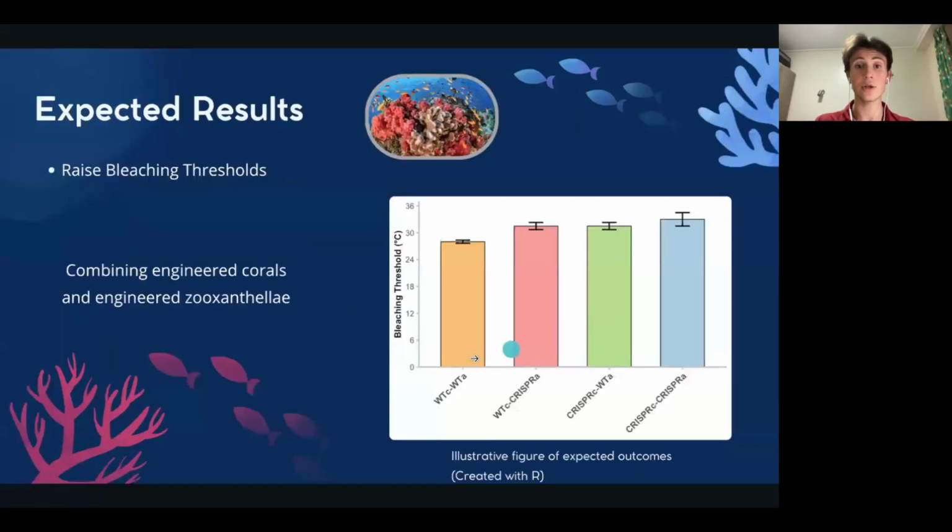Our final intention is to achieve higher bleaching thresholds so that corals and their symbionts are more resilient to heat or any other stressors. We expect higher thresholds with engineering coral or algae, but the highest when we combine both.